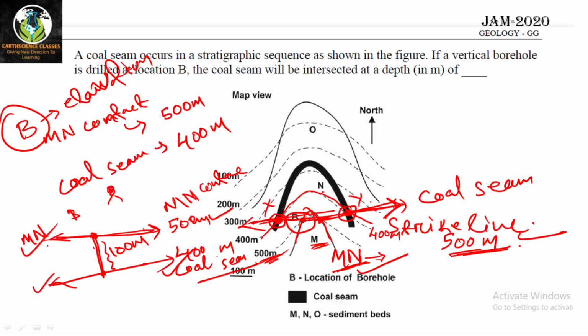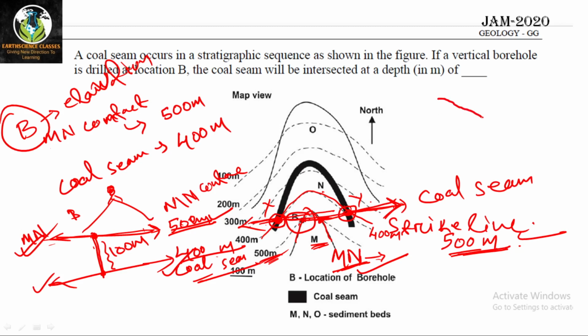You can see only this strike, but we are getting two values. One is 500 meter, one is 400 meter. 500 for MN, 400 meter for coal seam. If you want to imagine more, I am drawing like this.